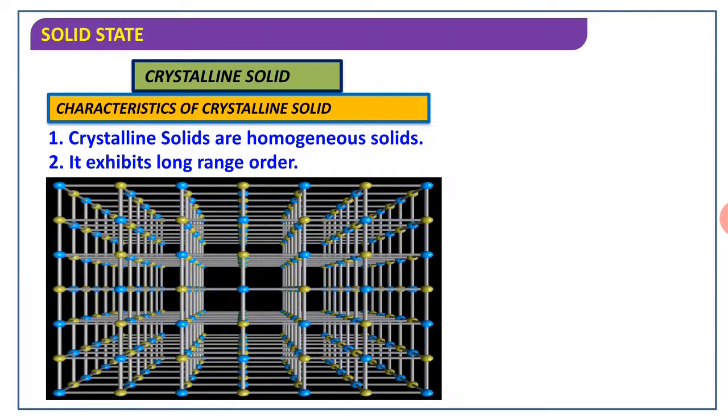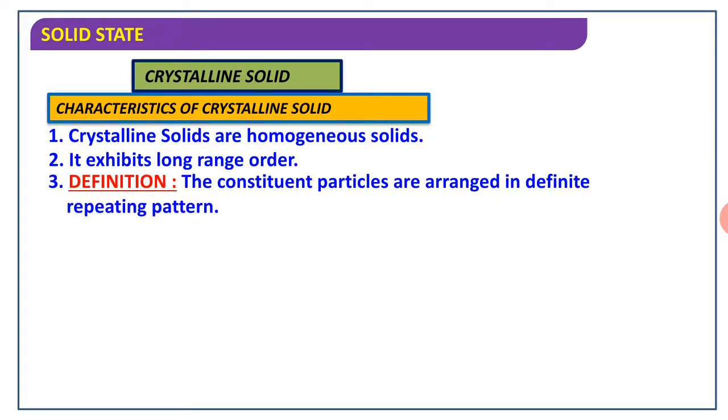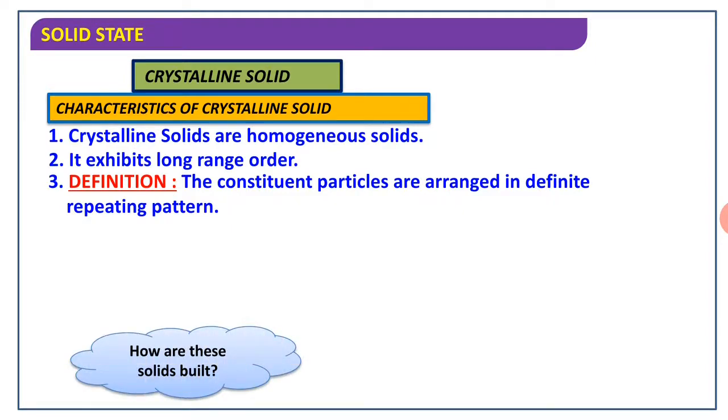Just like that, we have to see the NaCl structure. Suppose here the blue ball is represented by Cl minus and the brown is the Na plus ion. Then there is a repetitive arrangement, and there is a periodicity of atoms. This is the definition of that. The constituent particles are arranged in a definite repeating pattern. In the crystalline solid, we have to remember the constituent particles are arranged in a definite repeating pattern.